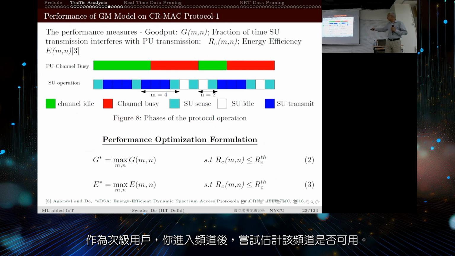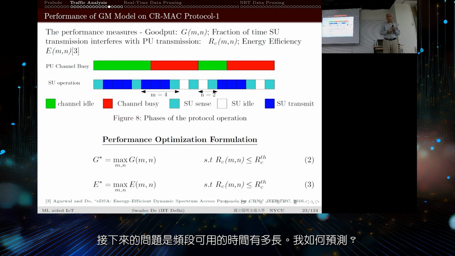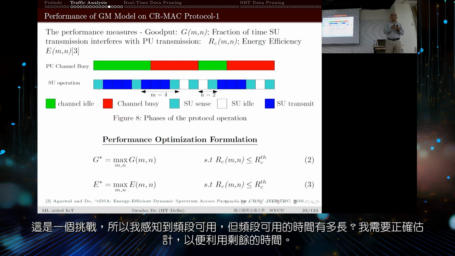So I as a secondary user am coming into the channel and trying to estimate whether the channel is available. I am doing channel sensing, and if at the time of sensing the energy detection method says that the channel is available, meaning the detected energy is below a certain threshold, then I assume the channel is available. Now the next question is how long the channel is available, how do I predict it? That is one challenge. I sense the channel is available, but I need to estimate properly how long it stays available so that I can utilize the rest of the time.